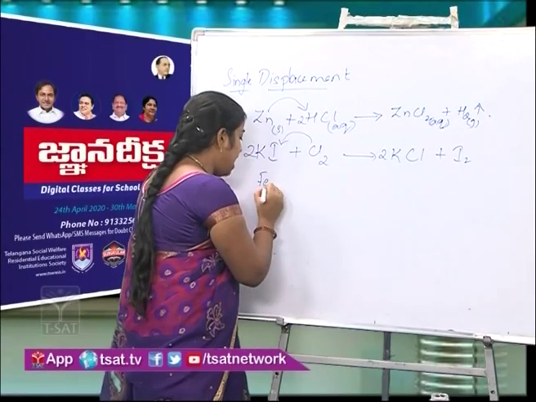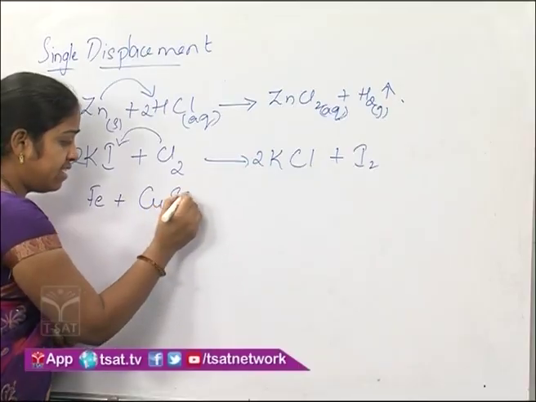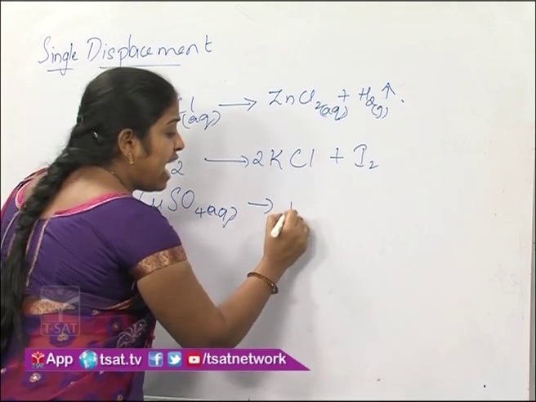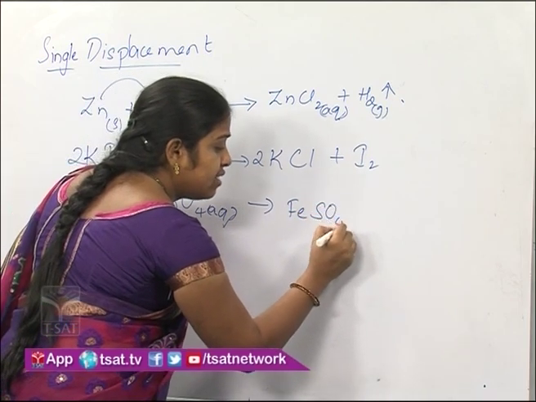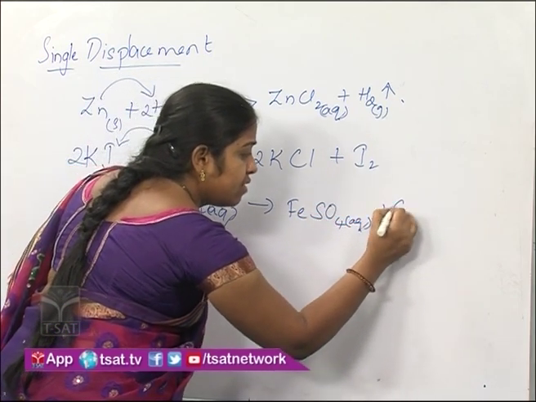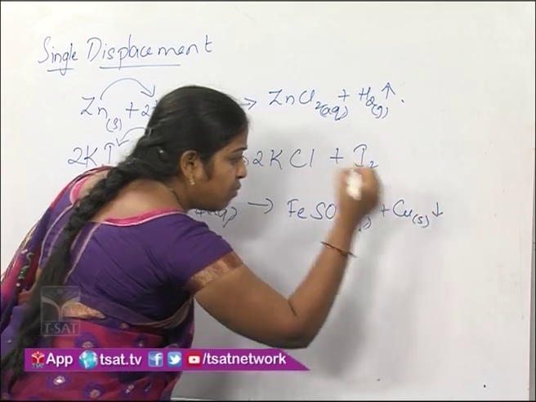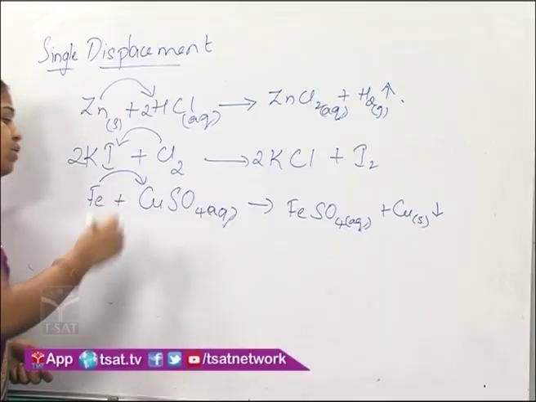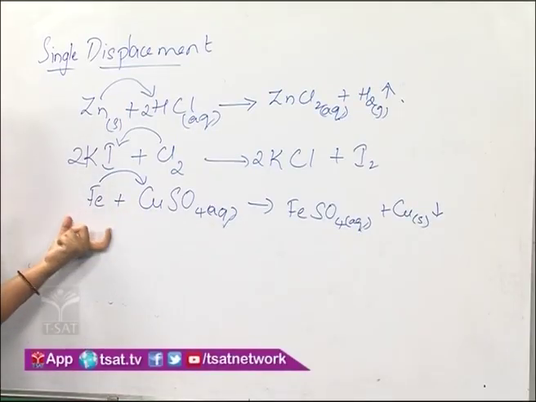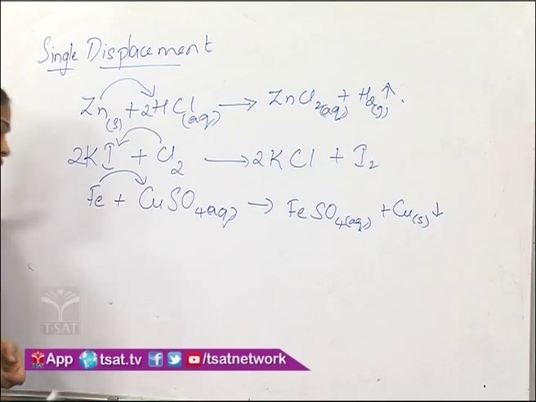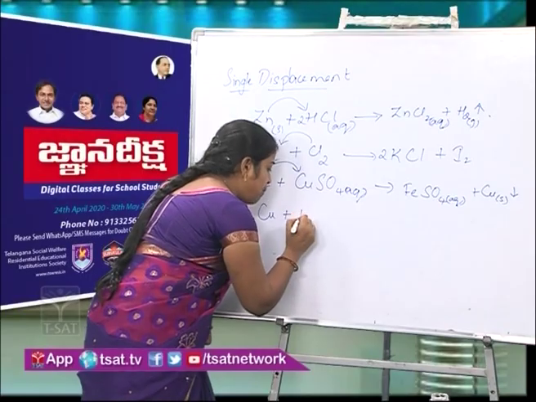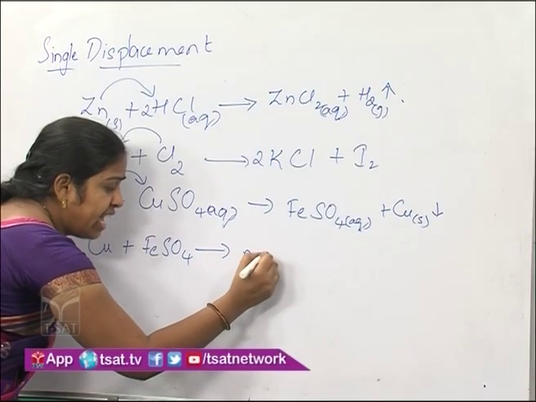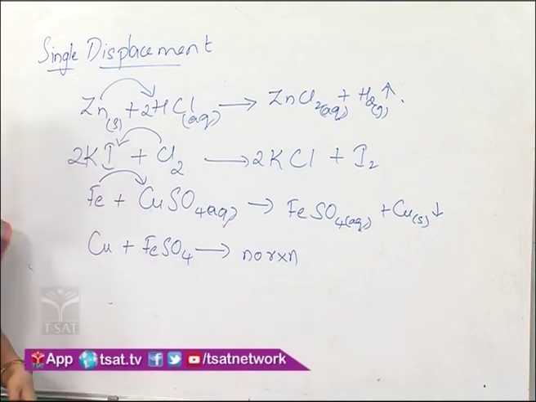For example, iron plus copper sulphate gives us iron sulphate plus copper. Here the copper is solid which gets deposited at the bottom. Like this, here iron is able to replace copper because iron is more reactive than copper. The reverse reaction is not possible because iron is more reactive. In this case you find that the reaction will not happen.